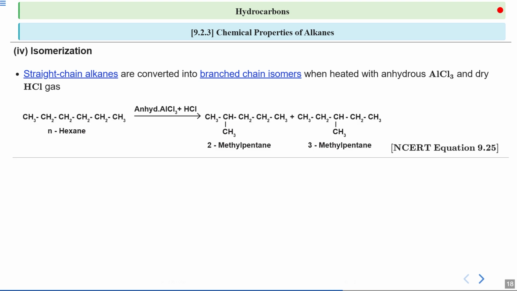So we have a reaction of n-hexane and we are doing it again in the presence of anhydrous AlCl3 and HCl. What we are getting is just an isomer of n-hexane. The first one is 2-methylpentane and the second one is 3-methylpentane. Here the product that you are seeing is not undergoing any change in number of carbons, only the isomer is being formed. If I ask you which kind of isomers are formed, then you can say that these are structural isomers, and 2-methylpentane and 3-methylpentane are specifically position isomers because here the position of the substituent is changing from 2 to 3 of the methyl.